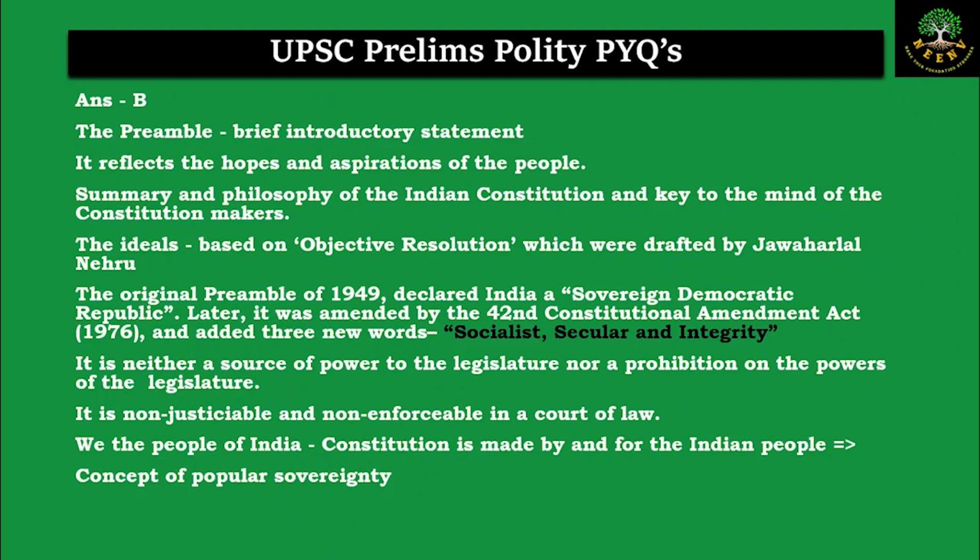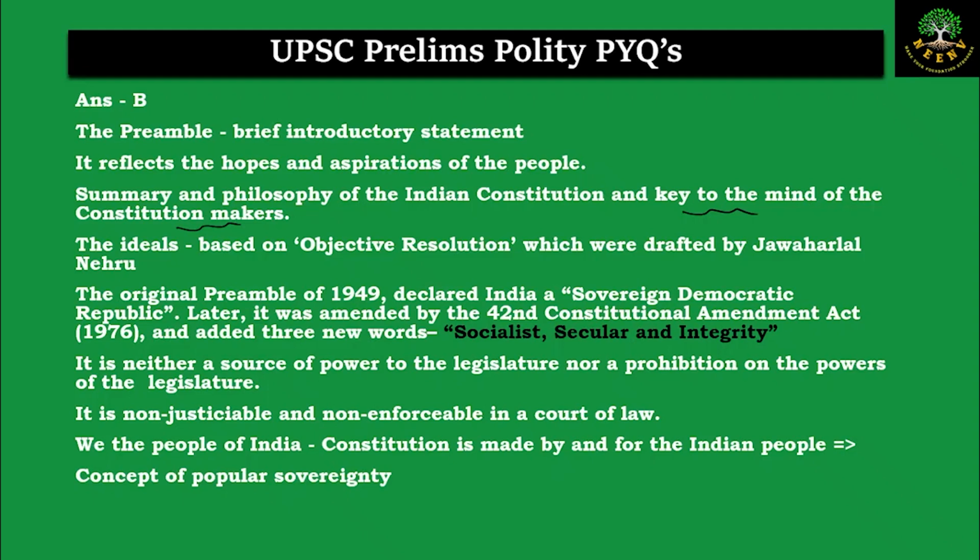And let us briefly recall the provisions of the preamble. It is the brief introductory statement of our constitution. It is the philosophy behind the constitution, and it gives a key into the minds of the constitutional makers. It tells us what the constitutional makers aspired for India, what they wanted for India as a country. And it is based on the objectives resolution which were drafted by Jawaharlal Nehru.